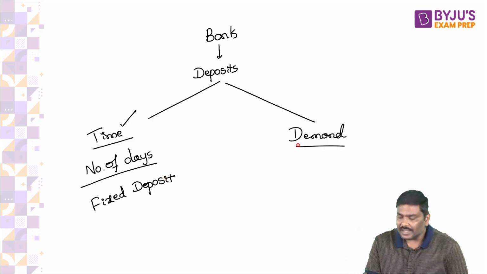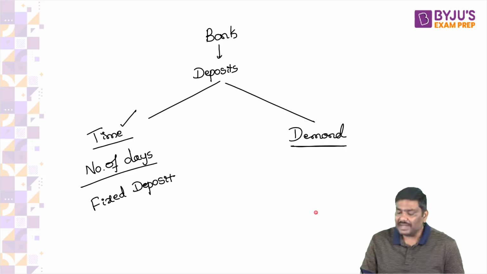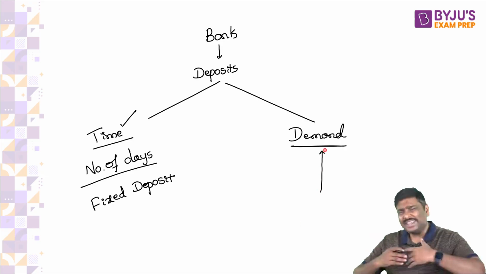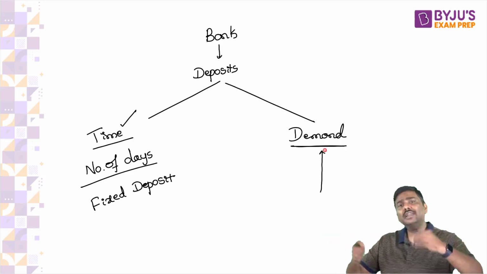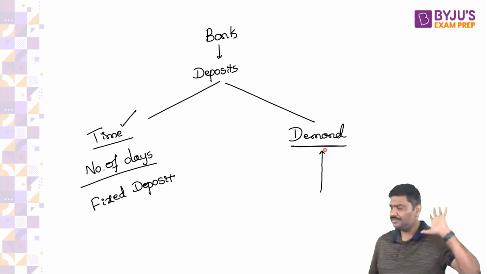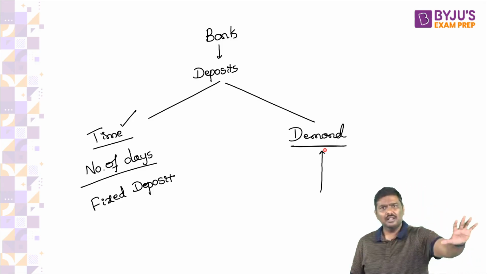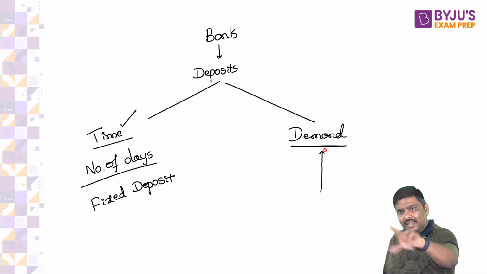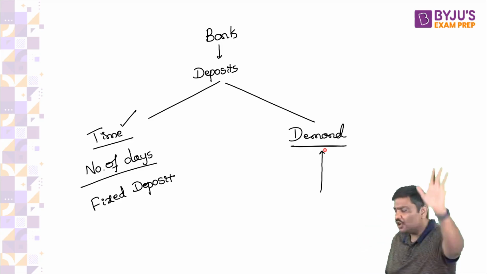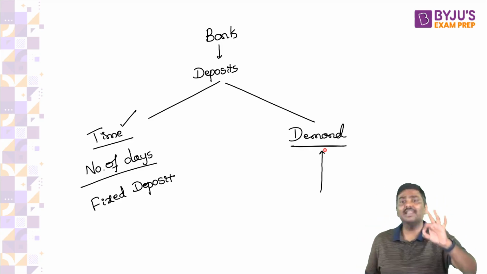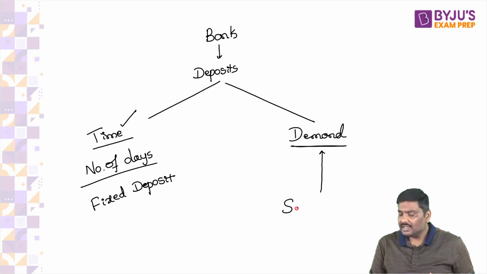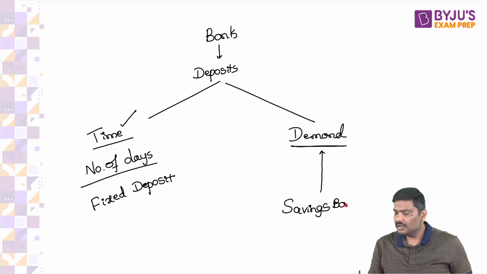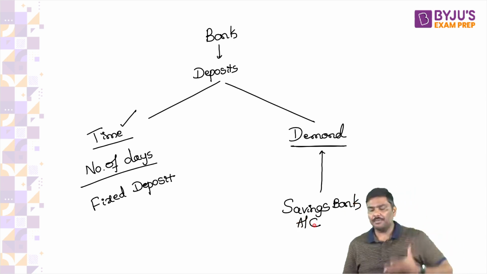Second, in the case of a demand deposit, money can be withdrawn whenever it is demanded by the customer. Very simple. Whenever you demand the money, the bank will allow you to withdraw it. That is basically a demand deposit. Can I say a savings bank account is an example of this? Savings bank account is an example of a demand deposit.